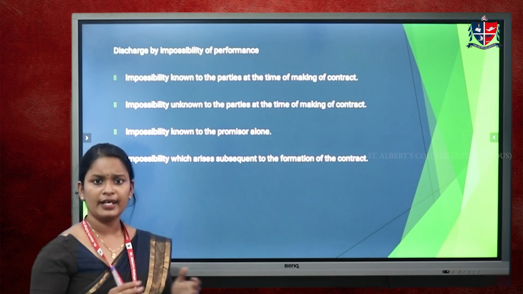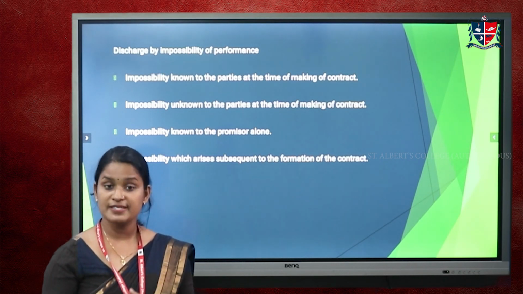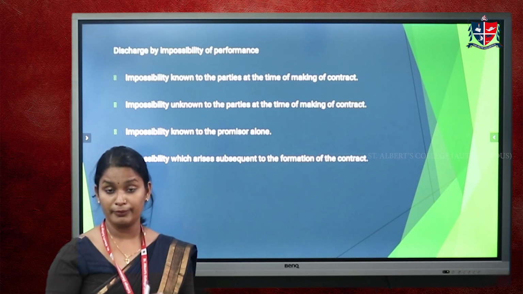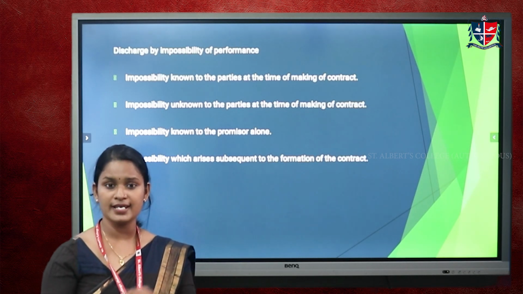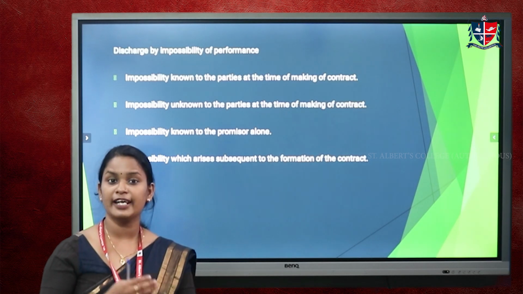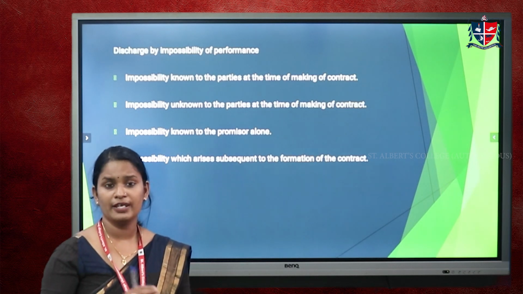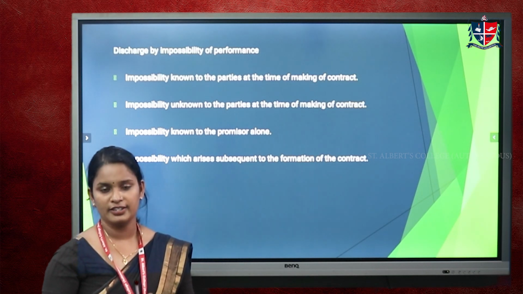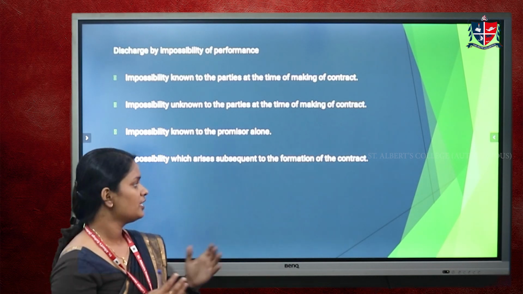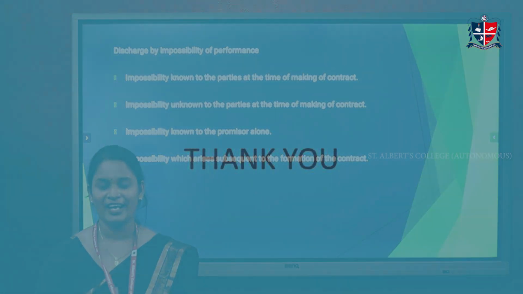Then there are some remedies for the discharge of contract, like specific performance. Sometimes specific performance is enough for the contract. The court will order specific performance, and sometimes the court will order an injunction. There are many other orders and remedies based on the discharge of contract. So these are the topics based on the discharge of contract. Thank you.